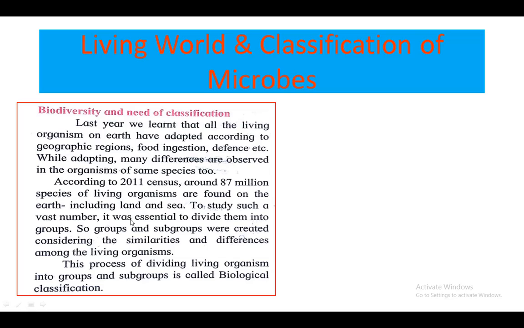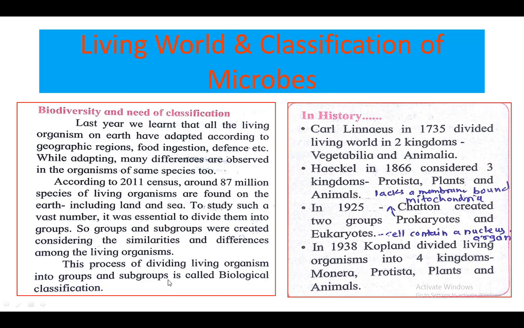To study such a vast number of living organisms, it is essential to divide them into groups and subgroups. For that purpose, scientists created groups and subgroups considering the organisms' similar and different characteristics, and this process of dividing living organisms into groups and subgroups is called biological classification.